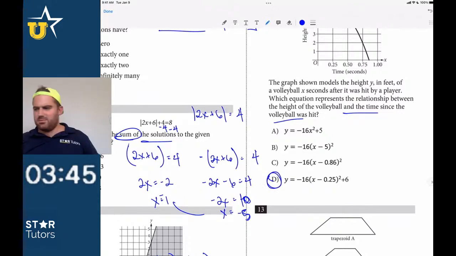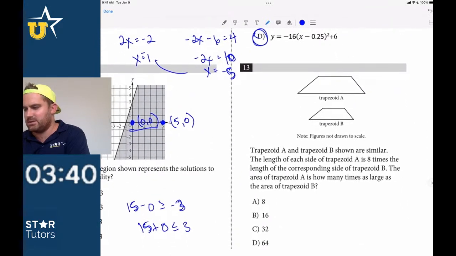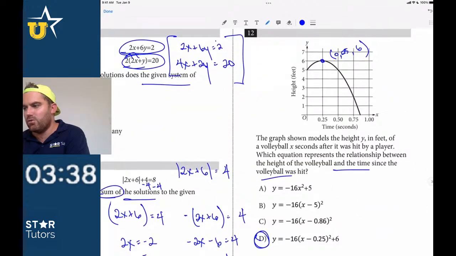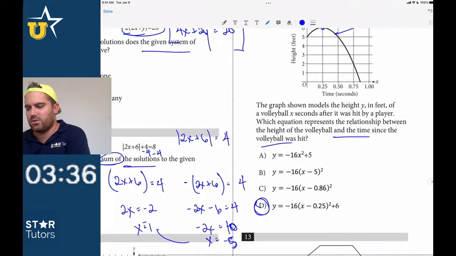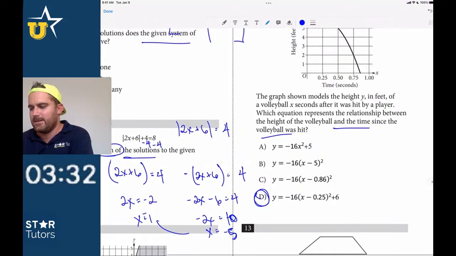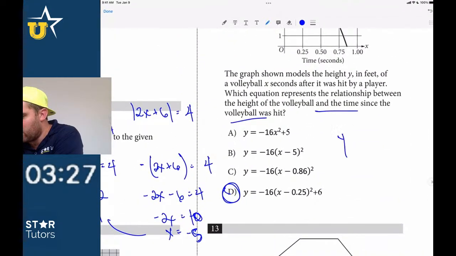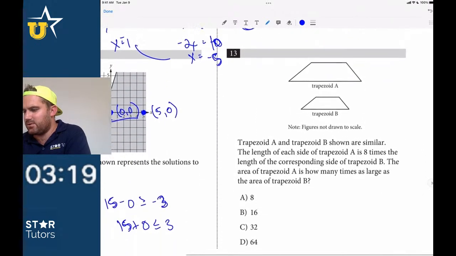Does everybody see that one for number 12? Hopefully I didn't make a simple mistake there. I'm going to keep moving because the time's running low, but if you know vertex form, that should be pretty straightforward. The other way to do that would be plug in the y-intercept 0, 5 and solve. But if you're familiar with vertex form, which is just y equals a times x minus b quantity squared plus c, it should be pretty straightforward there.